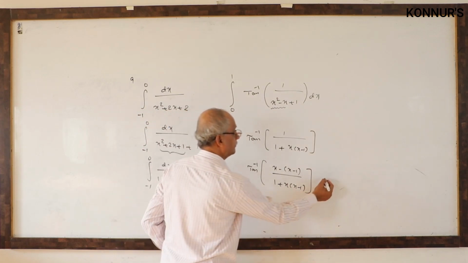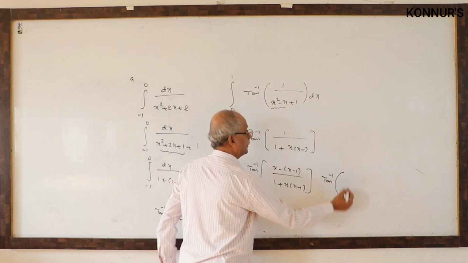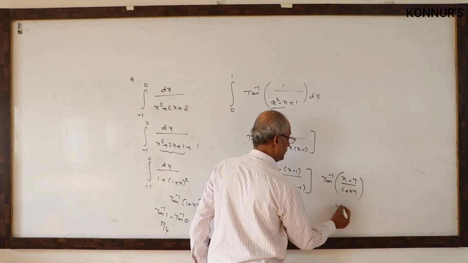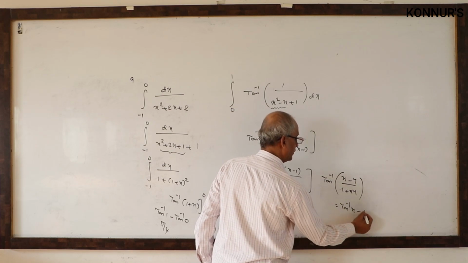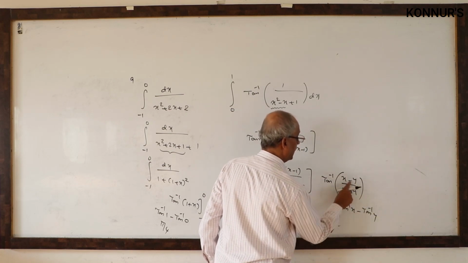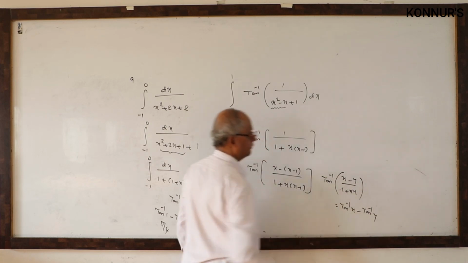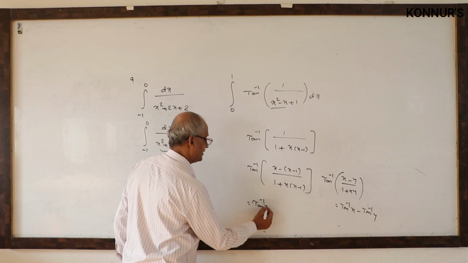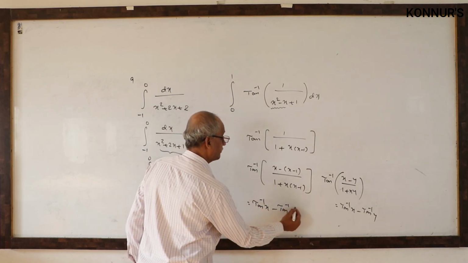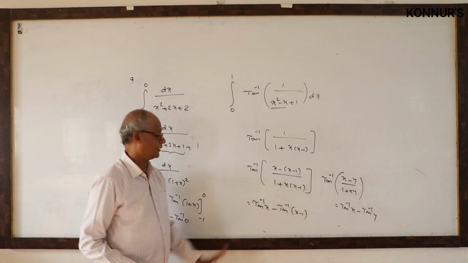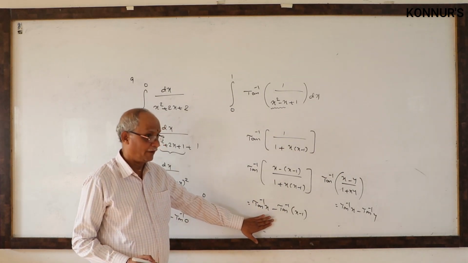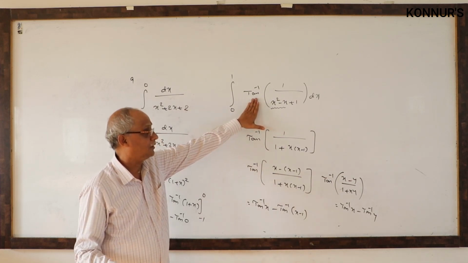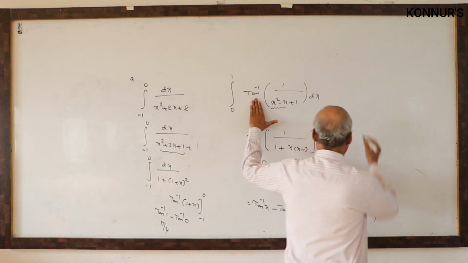What is the result in inverse trigonometry? Tan inverse of x minus y by 1 plus xy is equal to tan inverse x minus tan inverse y. Here minus means minus, plus means plus. Using that result here, now what is the function? It becomes tan inverse x minus tan inverse of this. This is the simplified function for the given function. Further integration can be done. Very simple. Now you start with the integration.